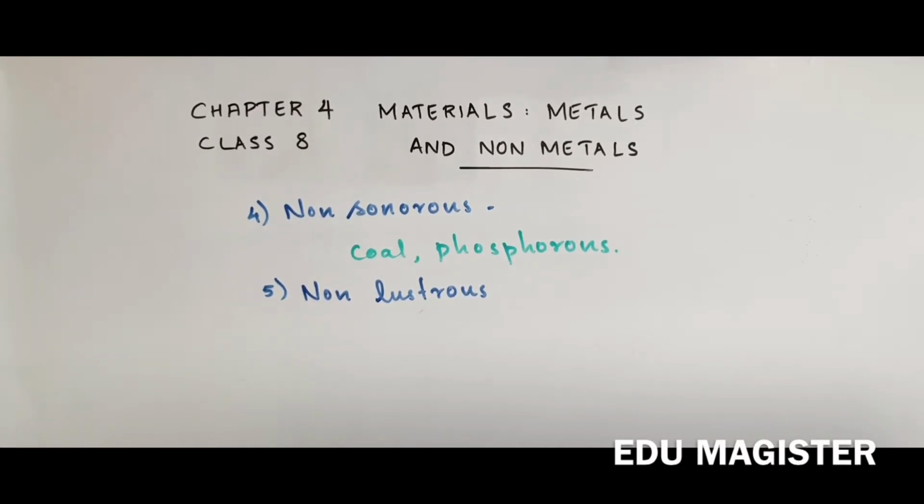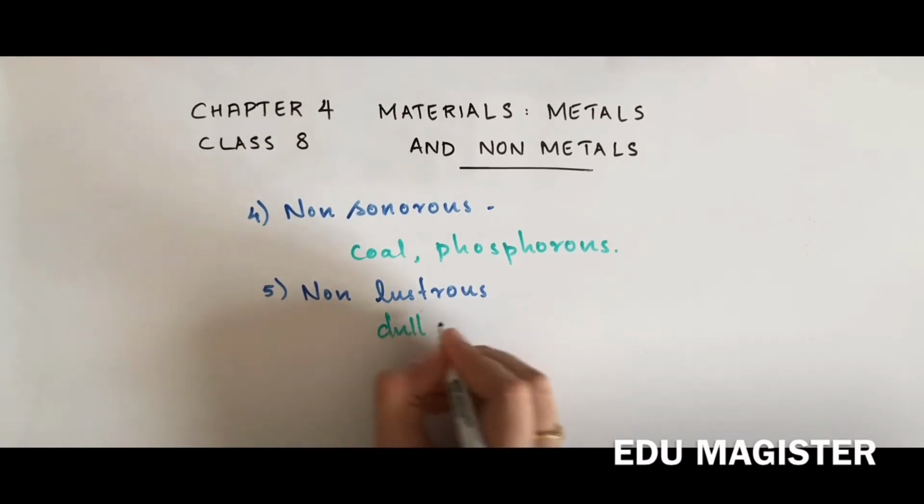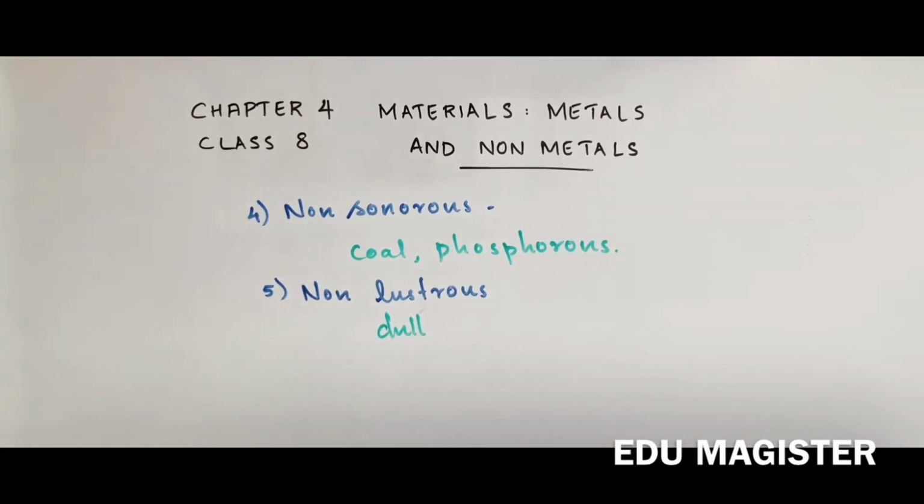In the case of nonmetals, take plastic as an example, it is not shiny like gold or silver, so it is non-lustrous. Or we could simply say that these are dull objects and do not have any shiny appearance.